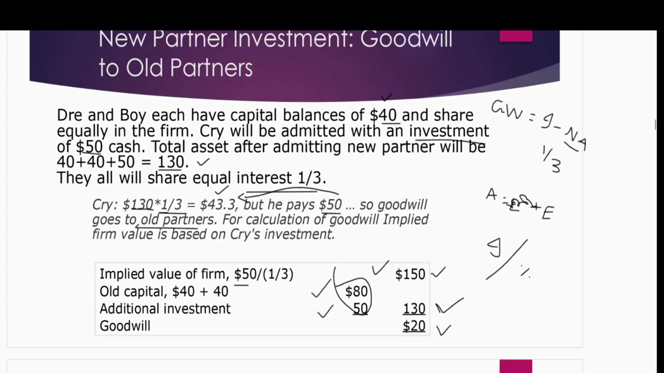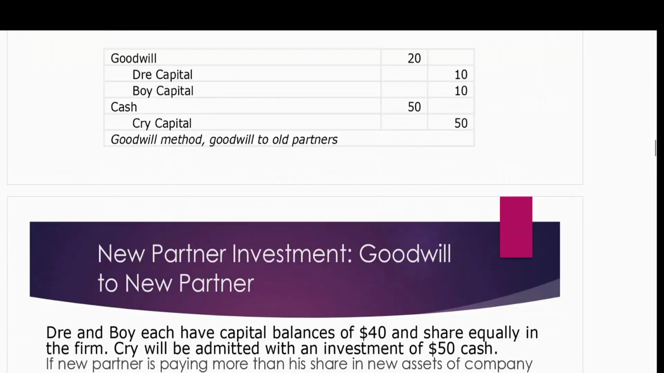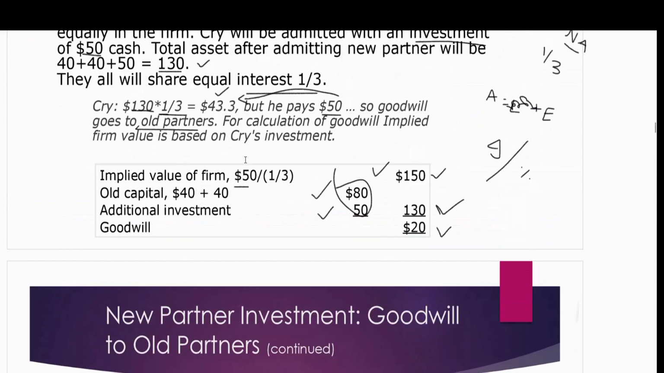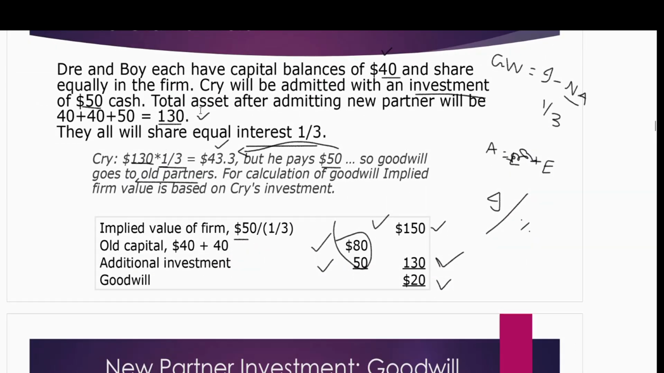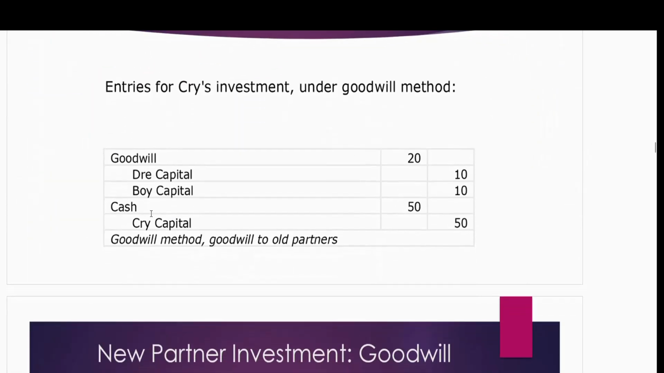Let me show you the journal entry, then we will record the rest of the stuff. So here's the journal entry. Goodwill gets debit, Dre's capital and Boy's capital get credit with their respective share in the goodwill. Cry has invested money in the business. How much? 50,000. So we will also record his investment. Showing you here, he's bringing cash 50 and Cry's capital gets credit with 50.